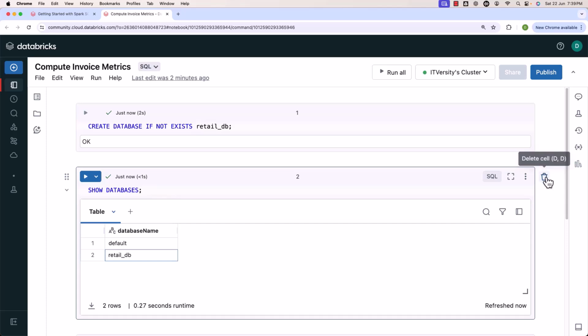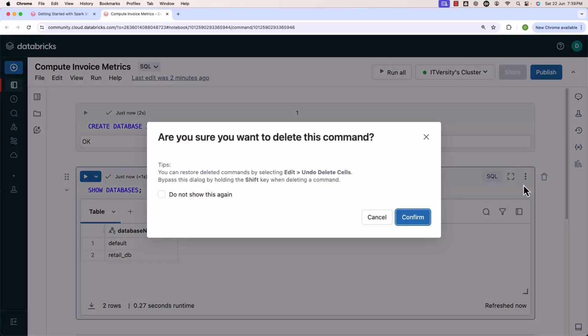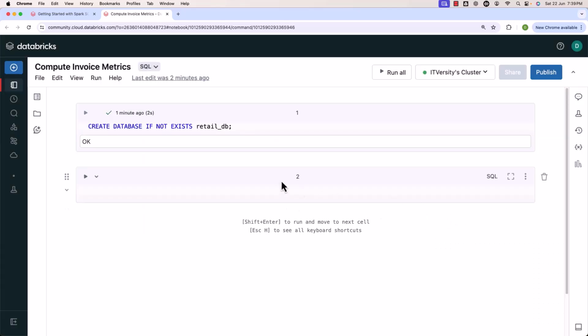Now let me clean this up. I should be able to click on this to delete this cell. I just have to confirm. I can also select this so that I'm not prompted like this again and again when I attempt to delete the cells. Now the cell is deleted.